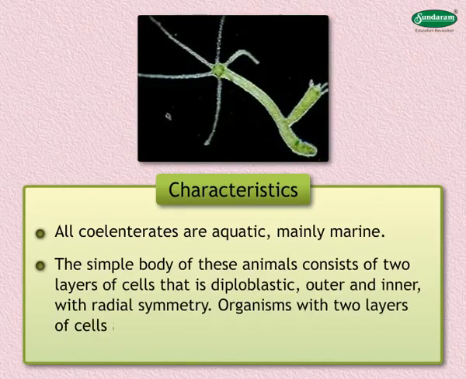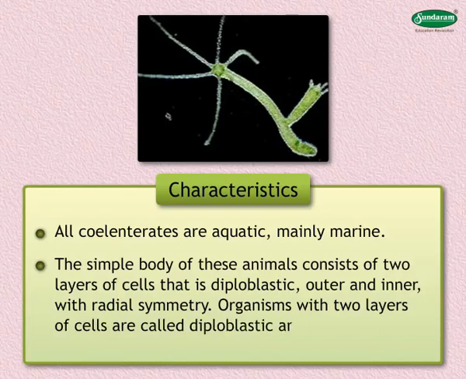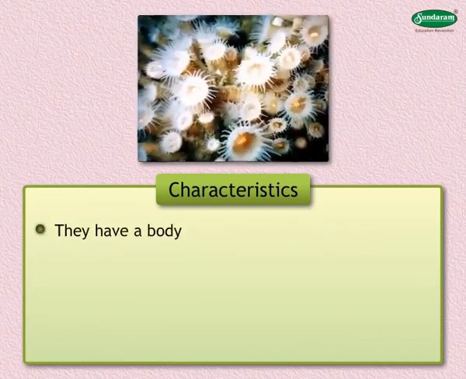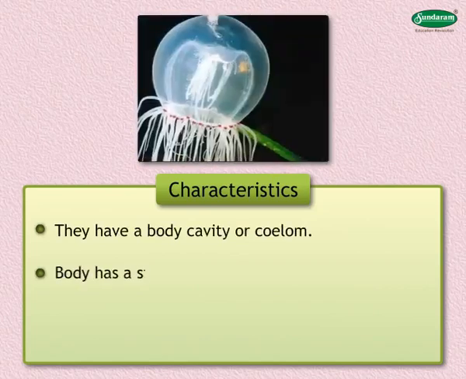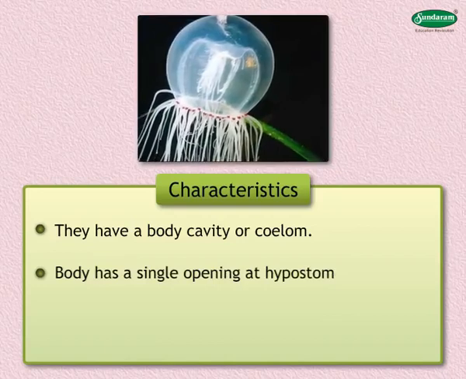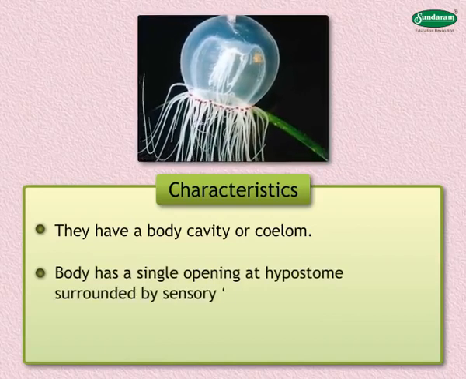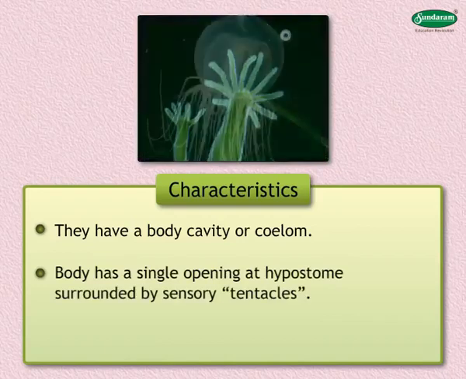Organisms with two layers of cells are called diploblastic animals. 3. They have a body cavity or coelom. 4. Body has a single opening at hypostome surrounded by sensory tentacles.